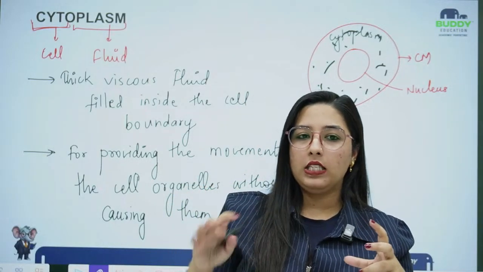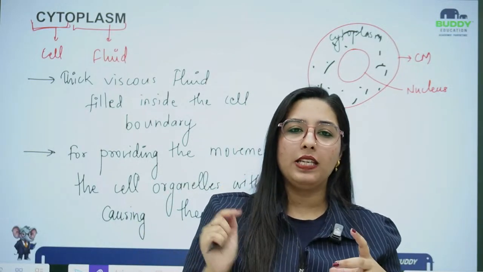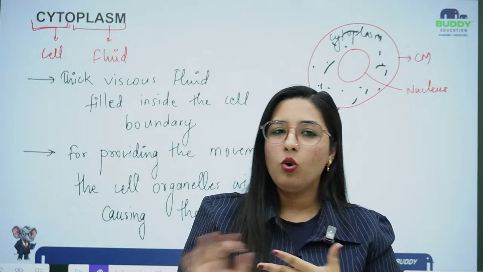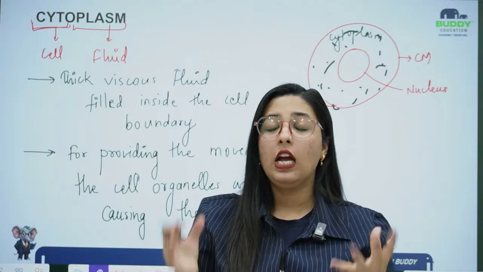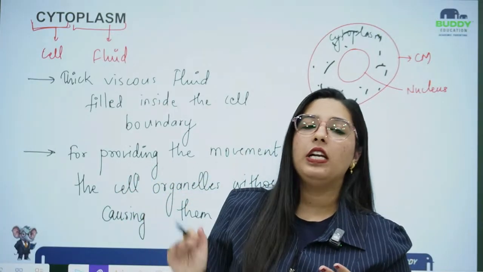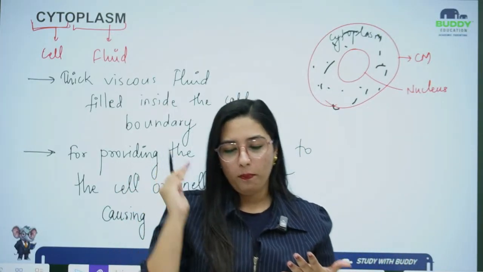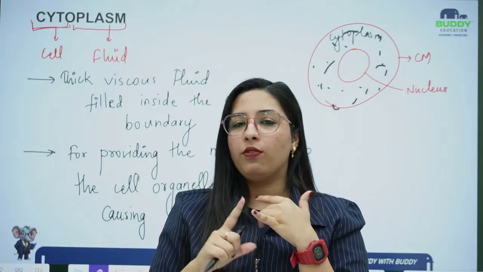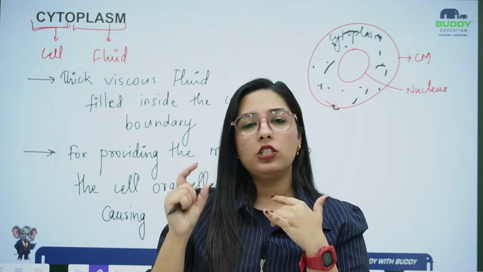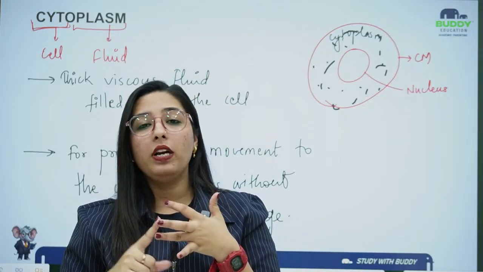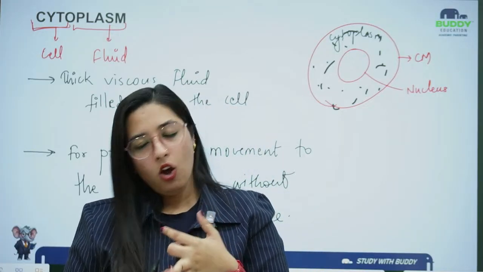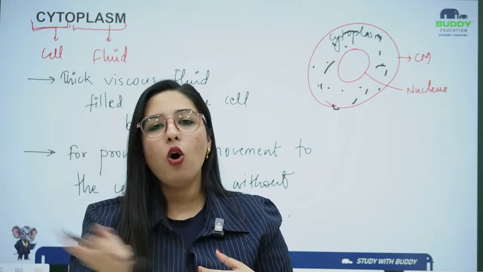Beta, protoplasm is the complete fluid which is present in a cell: nucleus, cytoplasm, cell organelle fluid, everything. Cytoplasm is the fluid filled only in the cell, nucleoplasm is fluid filled only in the nucleus, and protoplasm is the whole cell fluid.